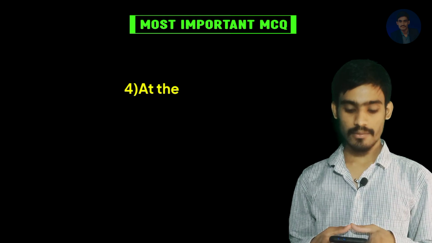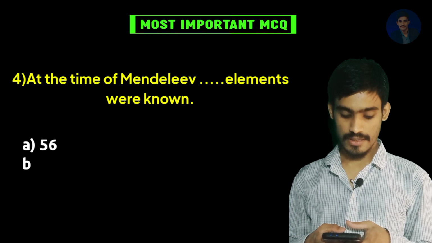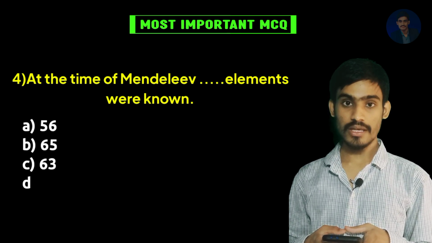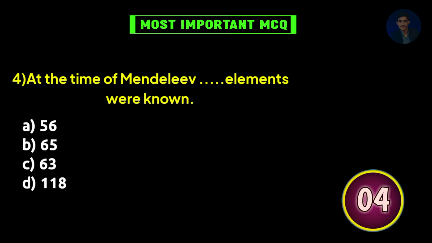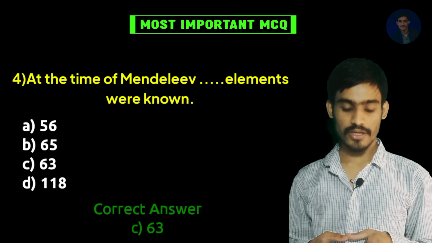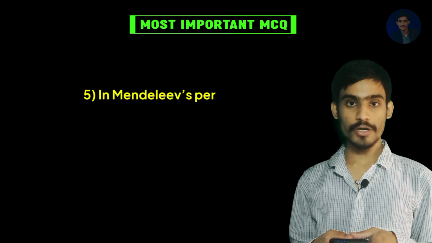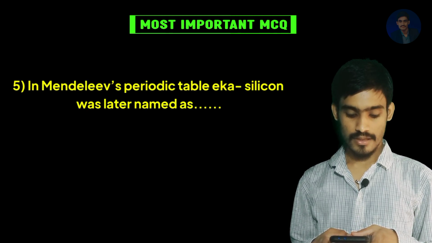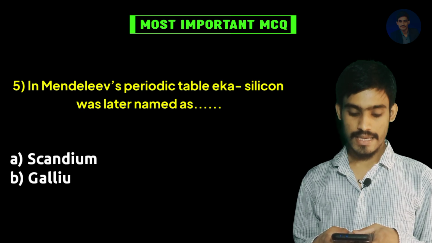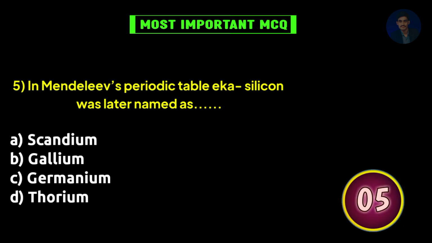Next, at the time of Mendeleev, dash elements were known: A. 56, B. 65, C. 63, D. 130. Correct answer is 63. Next, in Mendeleev's periodic table, Eka silicon was named as A. Scandium, B. Gallium, C. Germanium, D. Thorium.